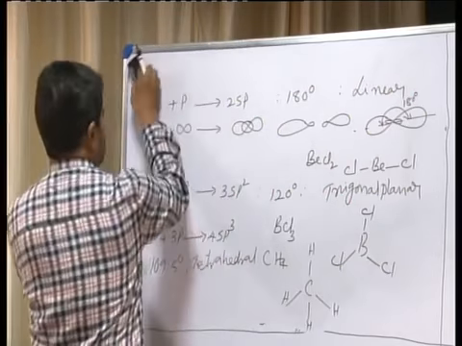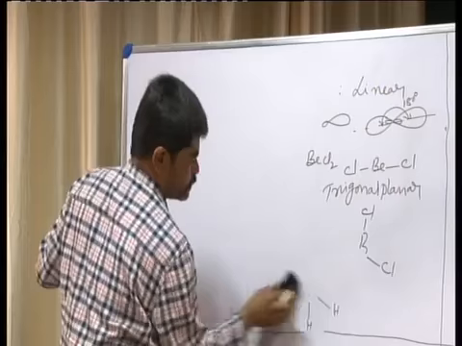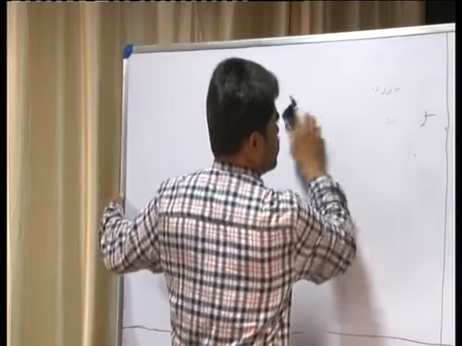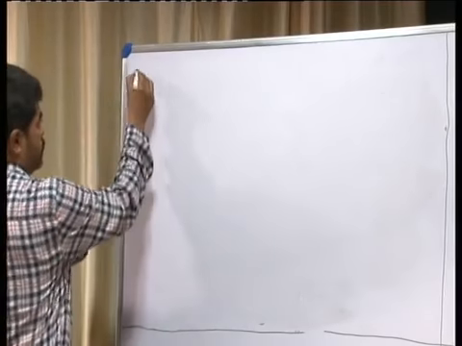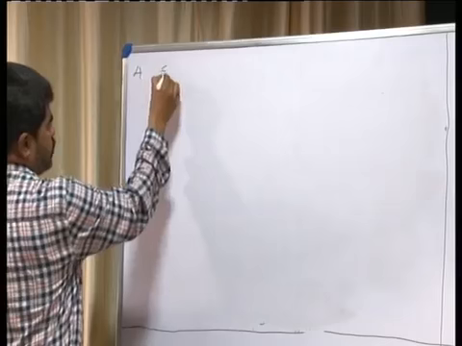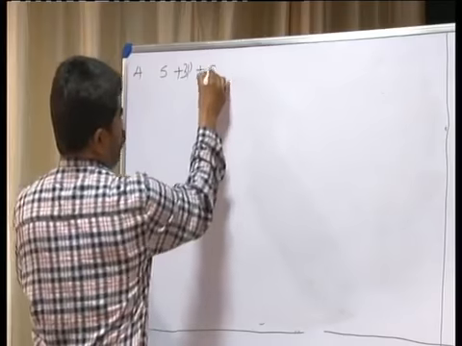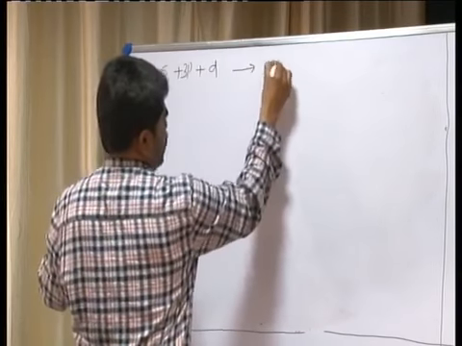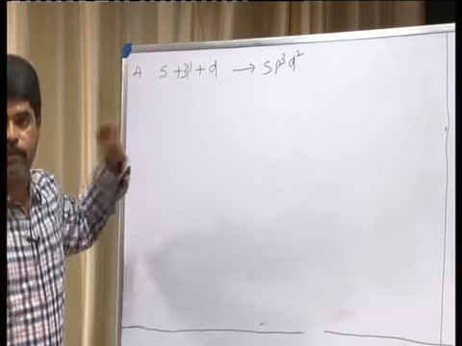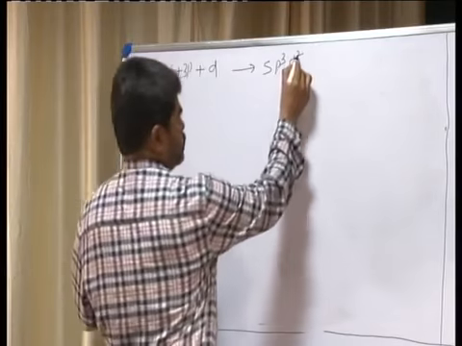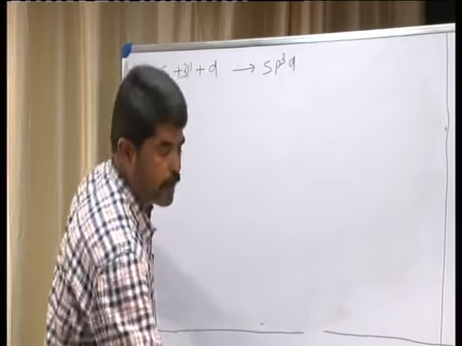Now let us consider some other points here. When one s orbital hybridizes with 3 p orbitals and one d orbital, it is called sp3d hybridization.